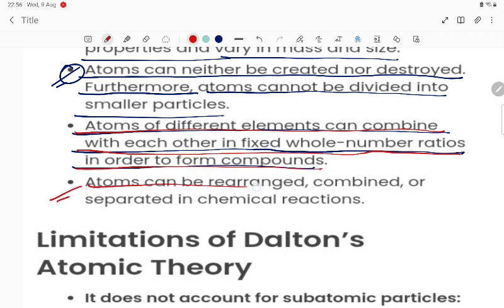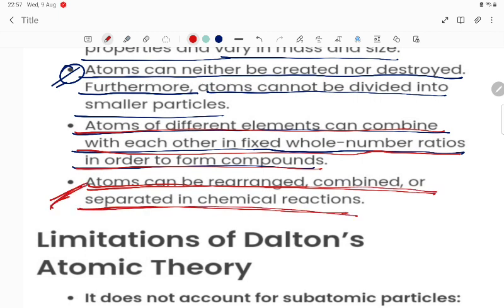Next one: atoms can be rearranged, combined or separated in a chemical reaction. So atoms can be rearranged, combined or separated in a chemical reaction. This is the point, students.